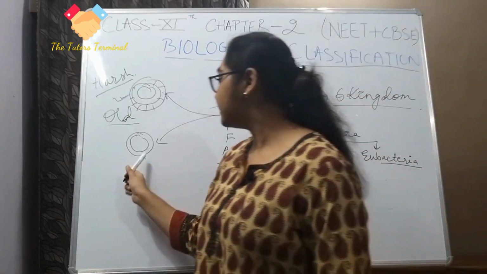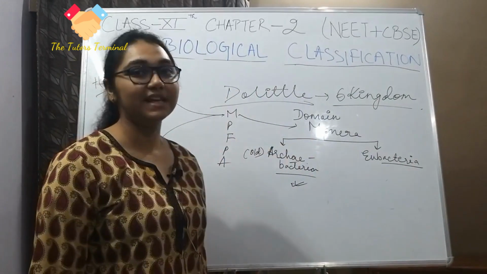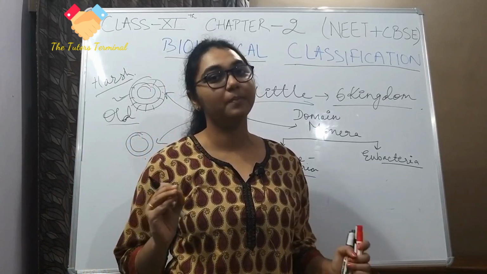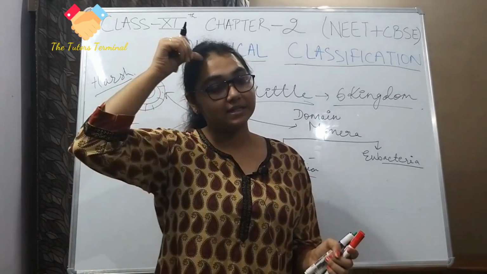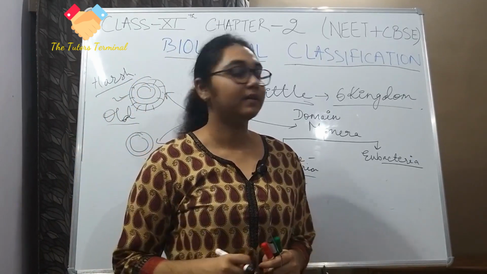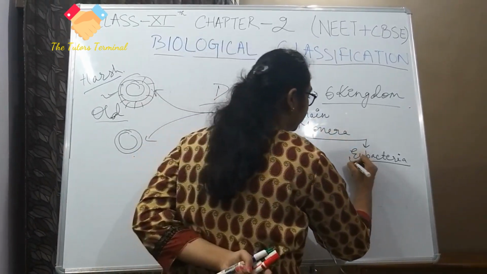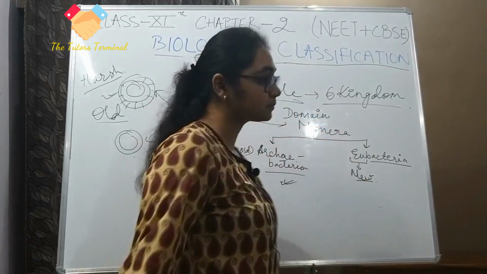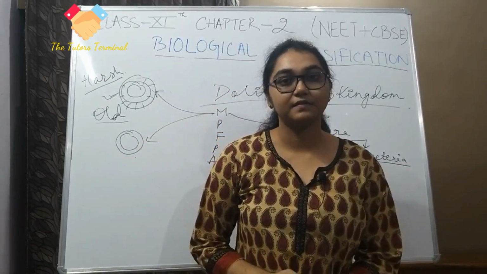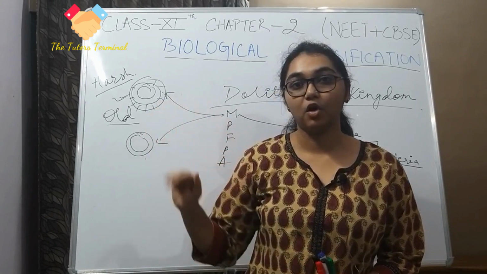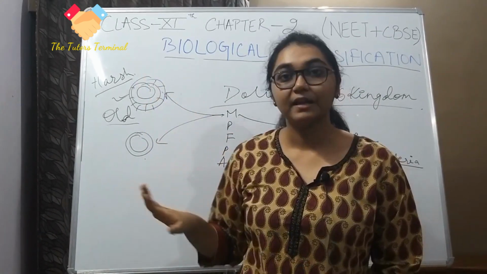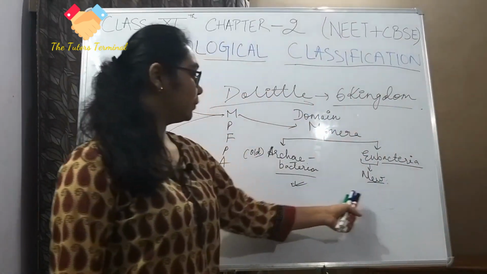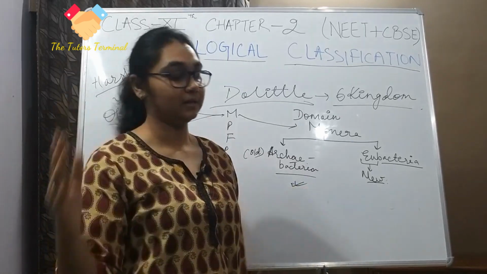Then the group that is left are fairly new, meaning billions of years old, but still newer in comparison to the archaebacteria. They were put under eubacteria, where eu means new. So after R.H. Whittaker's 5 kingdom classification, Doolittle came along, did some research, and gave 2 domains under one kingdom: archaebacteria and eubacteria.